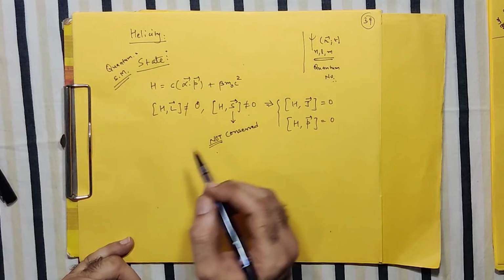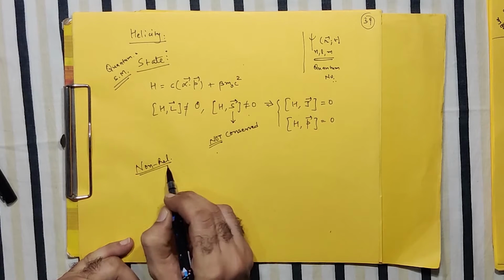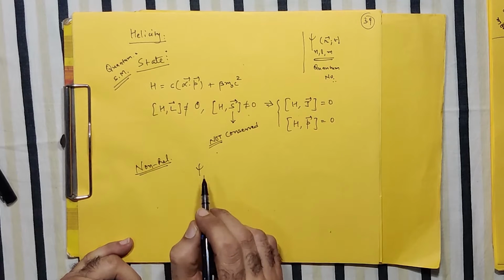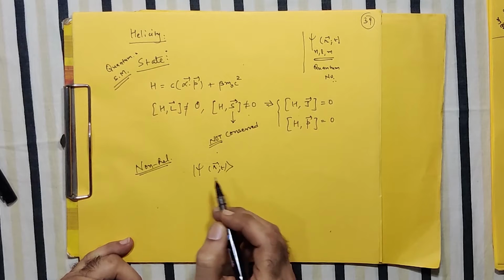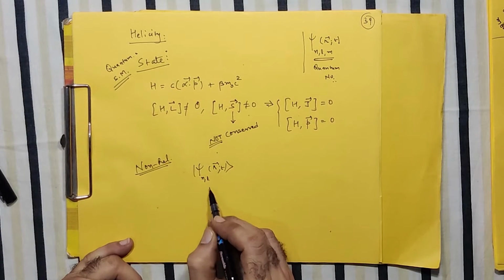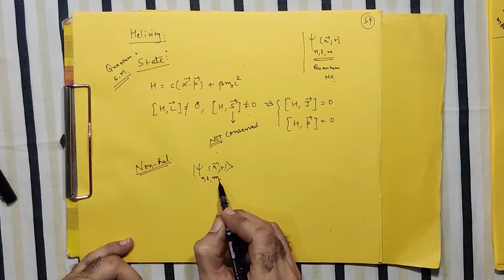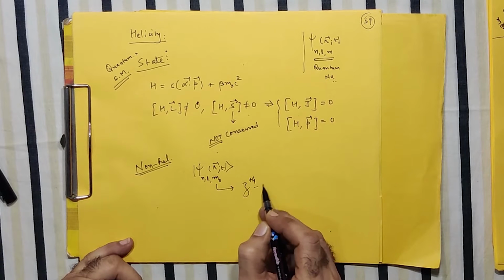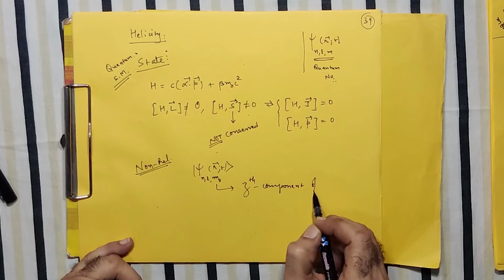For example, in the non-relativistic scenario, we know that any state, let us say psi, can be labeled using, apart from n and l, the zth component of the spin, and that's why we write something like ms. Basically, this is the zth component of spin.